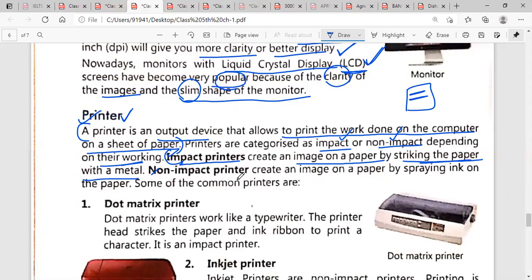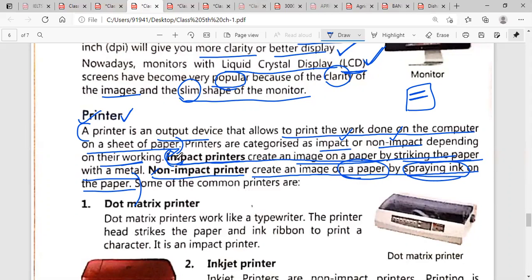Non-impact printers. What are non-impact printers? Underline the impact in this line. Next is the non-impact printer. Also underline this line. They create an image on paper by spraying ink on the paper. Now what will the non-impact printer do? It will create an image on paper same as impact, but by spraying the ink on the paper.